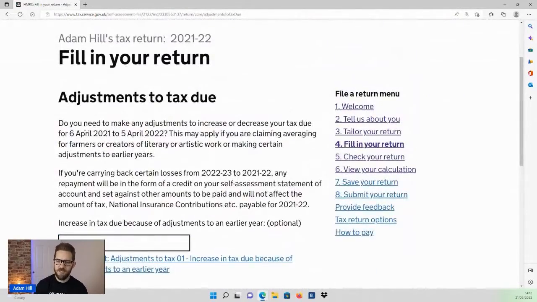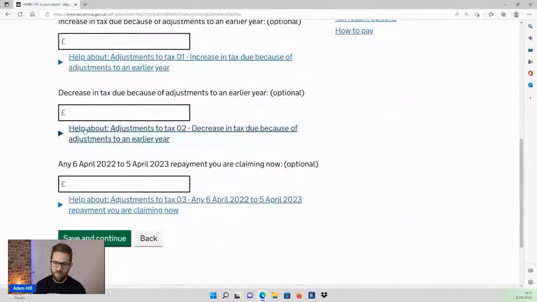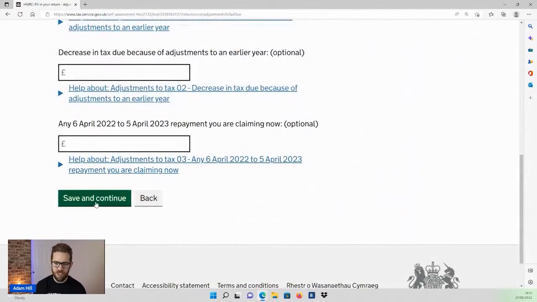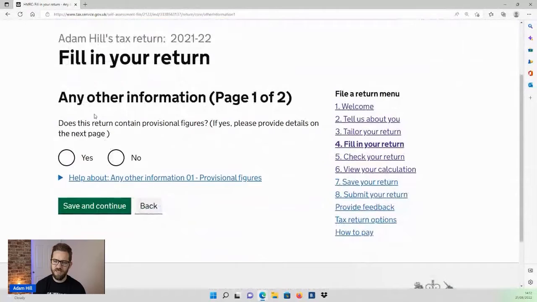We then have adjustments. 99% of the time, there'll be no adjustments in here, so you can actually leave these boxes blank, save and continue.